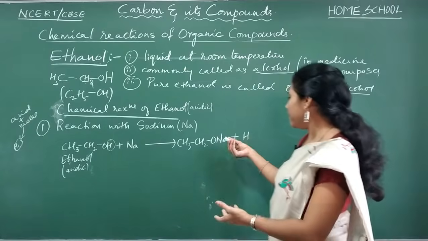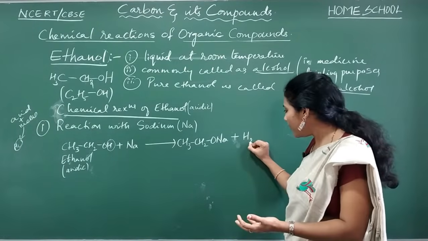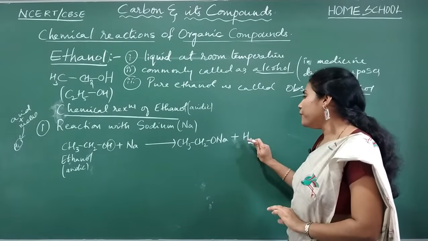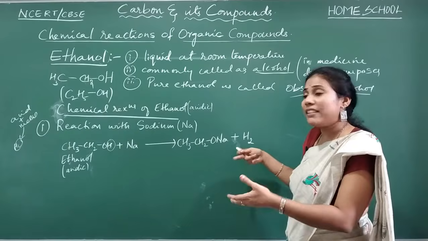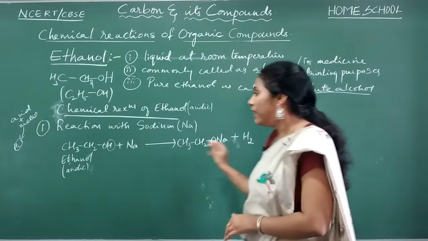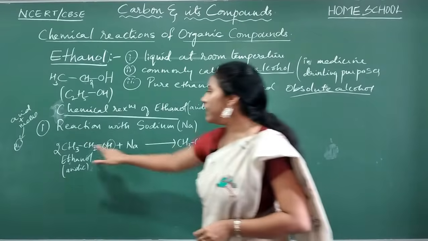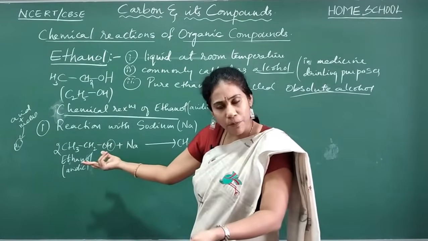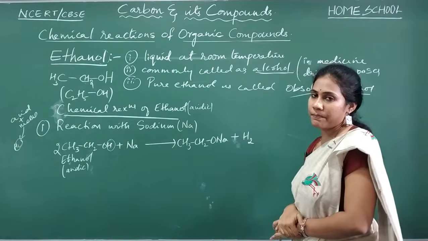Hydrogen will not come out as a single atom. Yes or no? It will always come out as an H2 molecule. So if you want two hydrogen atoms to join together and come out as an H2 molecule, definitely you should take two molecules of alcohol. One molecule will give one H, another molecule will give another H. Both H's will join and you will get H2 gas.